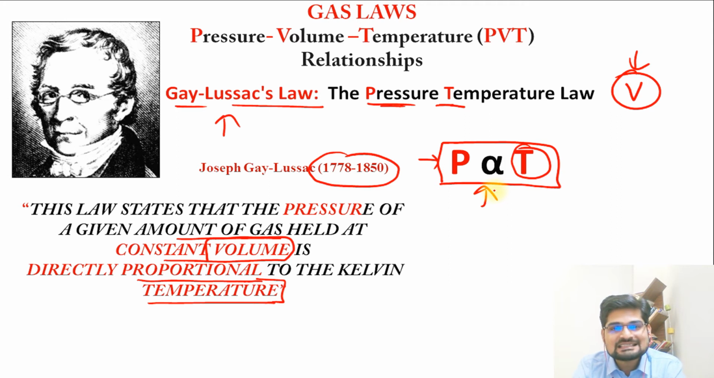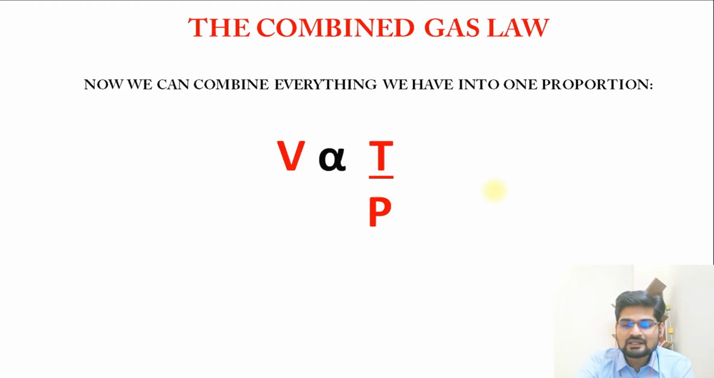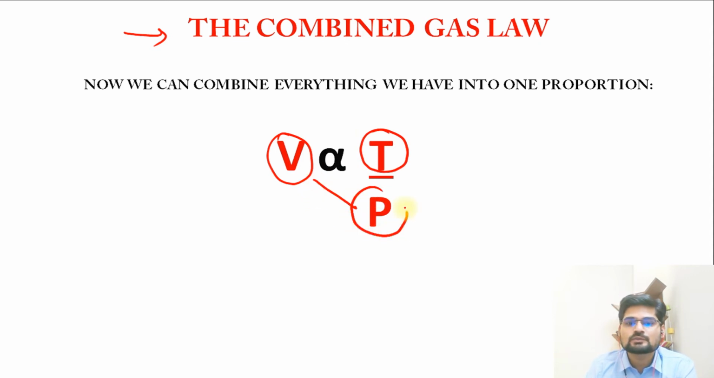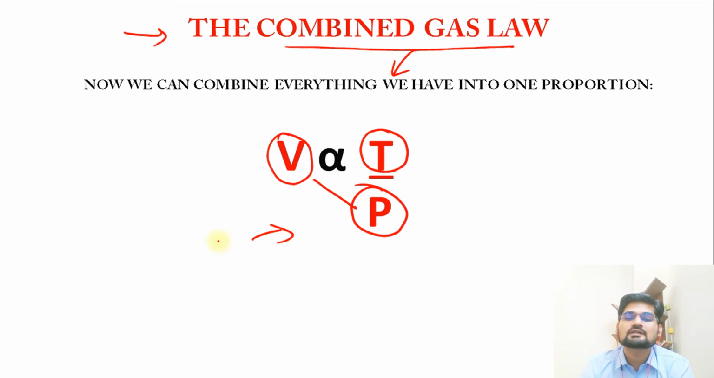So when we see these three different gas laws, there is also another important law to understand here, the combined gas law. So what is the combination of these three? What we see is that volume is directly proportional to temperature and inversely proportional to pressure. If we combine these gas laws, we get this particular equation. So the volume relationship with temperature is direct, and the volume relationship with pressure is inverse.